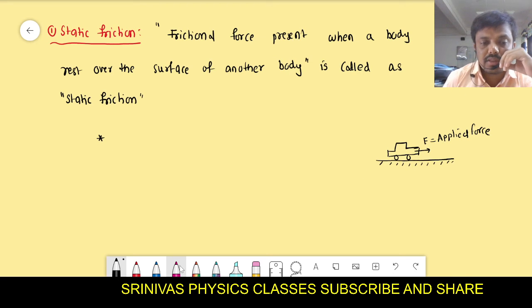The name of that opposition force is the frictional force. That is the frictional force present when the car is at rest over the surface of another body, that is the road, right?